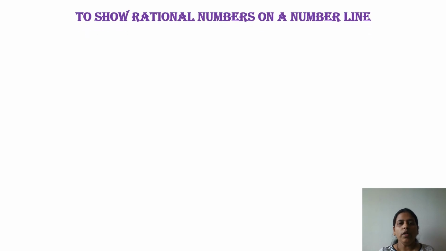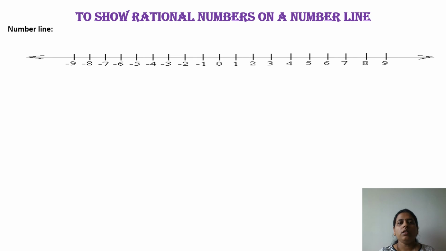How to show rational numbers on a number line. First of all, understand what a number line is. This is the structure, the number line, which includes negative numbers as well as positive numbers. On this side are the positive integers, and on this side are the negative numbers. Clear? So on this number line we want to plot the rational numbers.